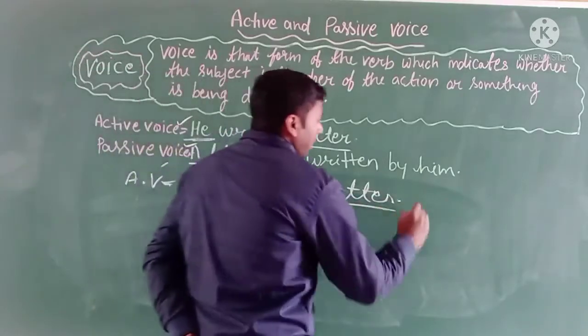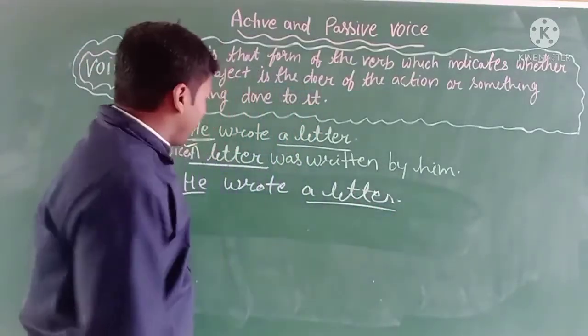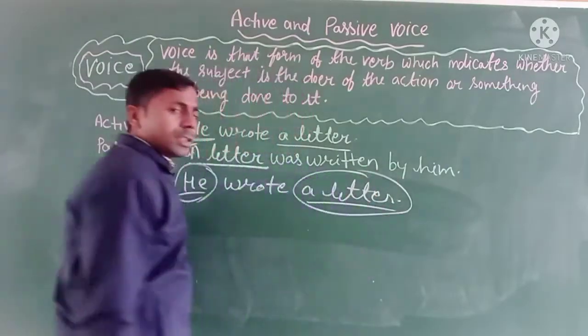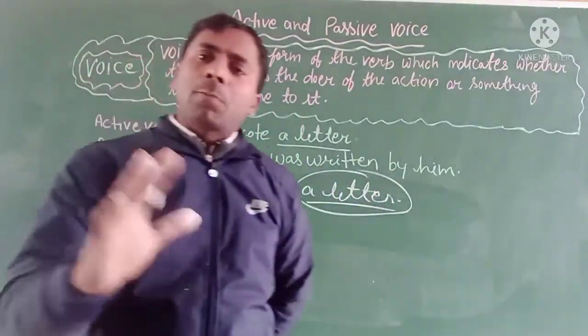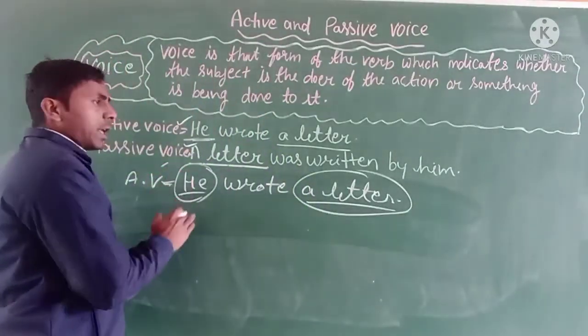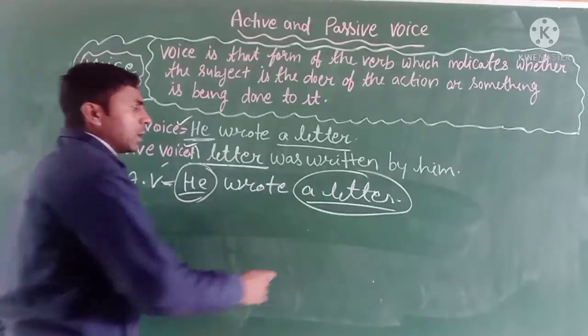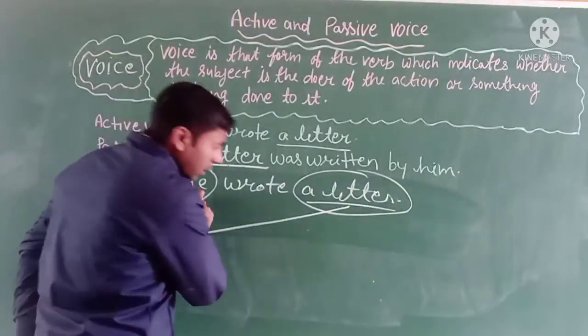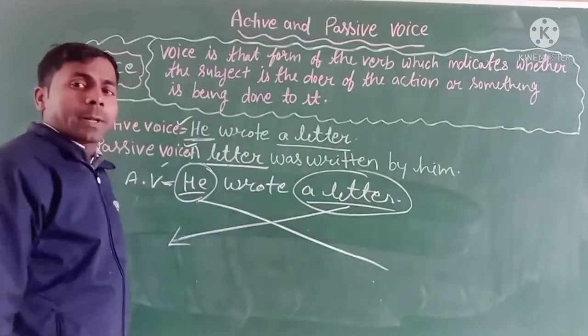A letter is the receiver. Why? Because the doer is the subject and a letter is the receiver, so it will be the object. But when we change this active voice into the passive voice, the receiver will be the doer and the doer will be the receiver.